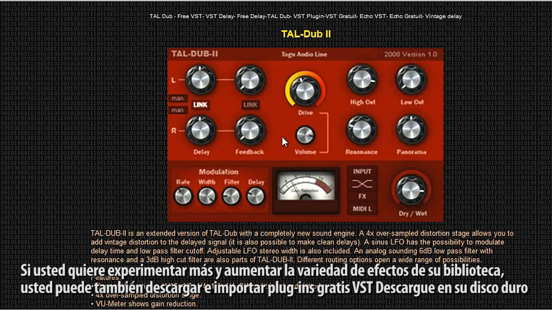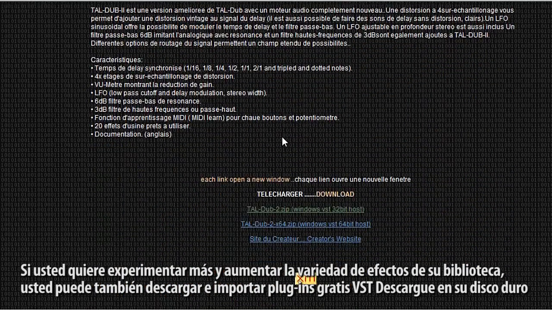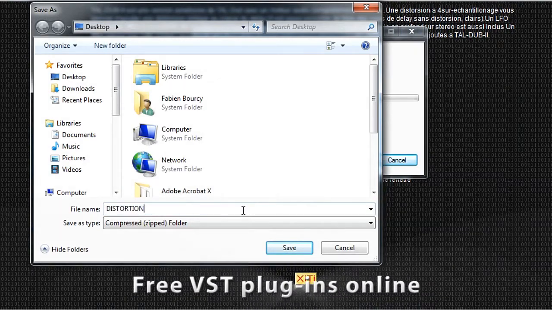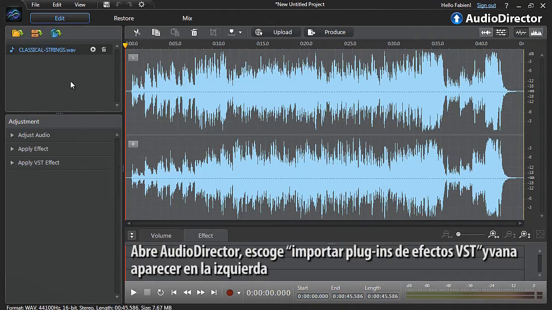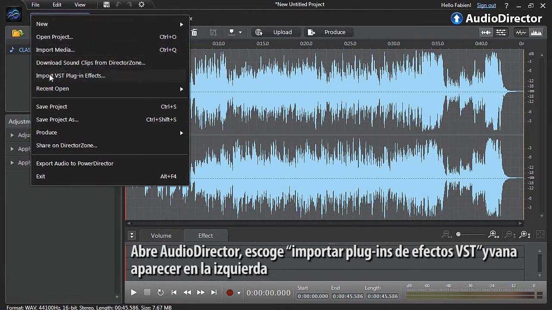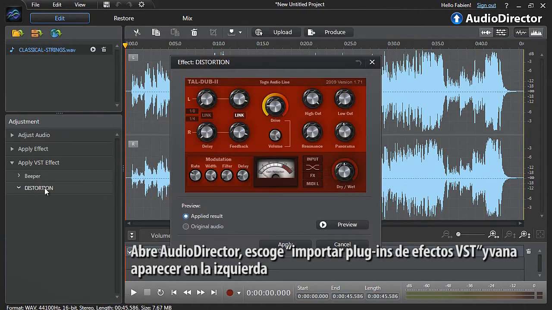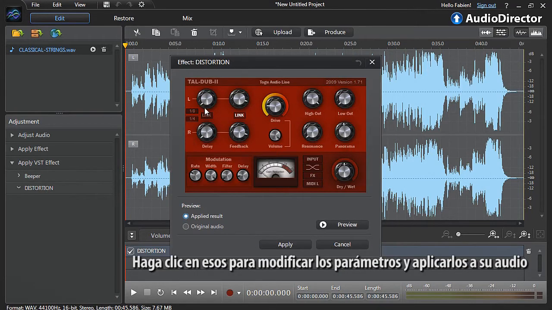If you want to experiment more and expand the variety of the effects library, you can also download and import free VST plugins. Download to your hard drive. Open AudioDirector, select Import VST plugin effects, and they will appear on the left. Just click them to tweak their settings and apply them to your audio.